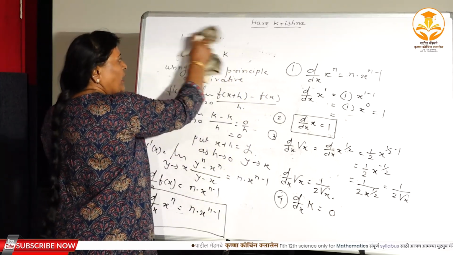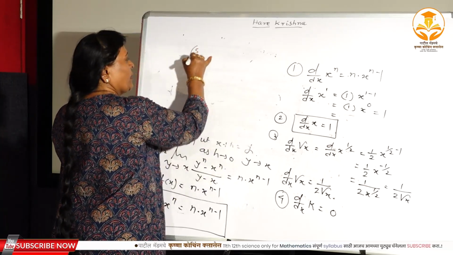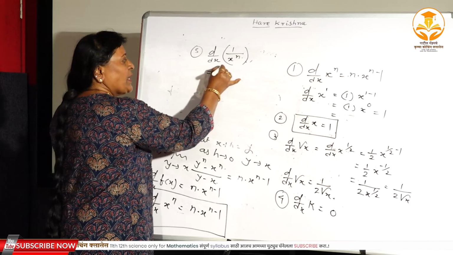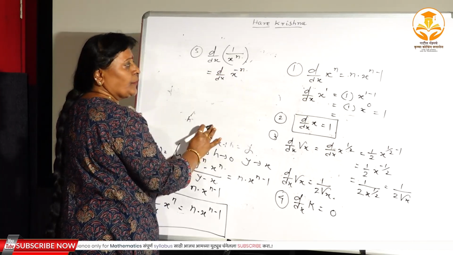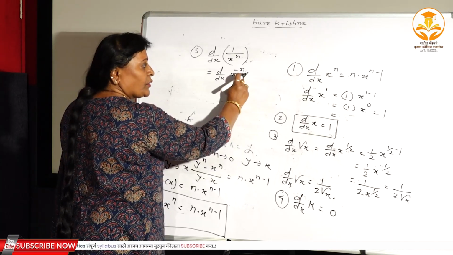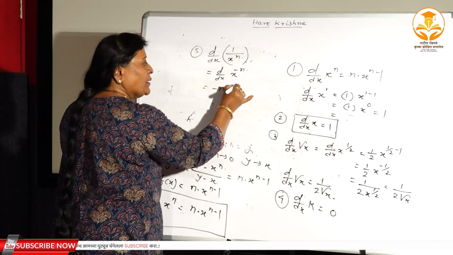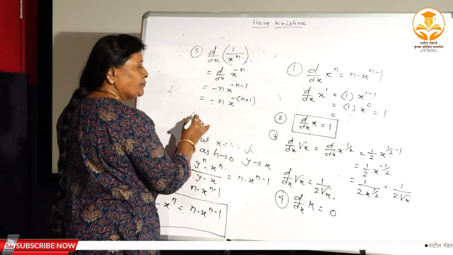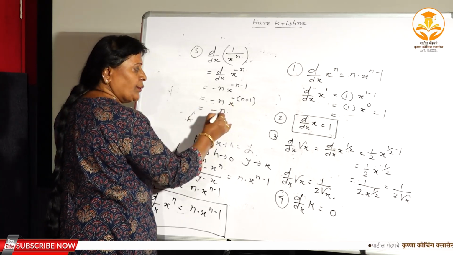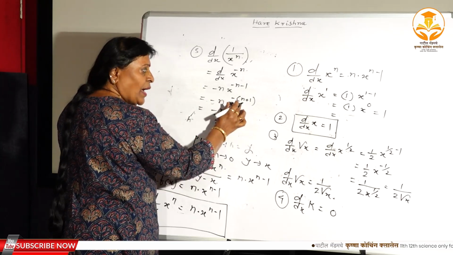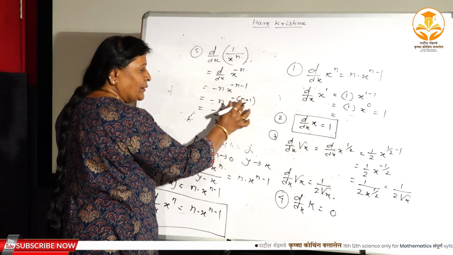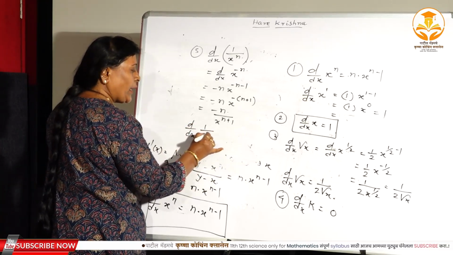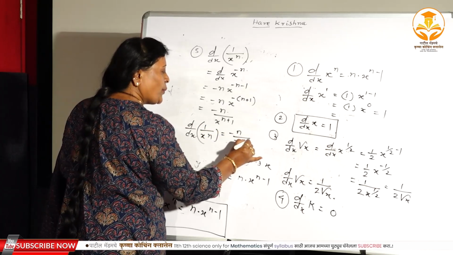And the fifth algebraic formula, that is d/dx of 1 upon x to the power n. Suppose the power of x is in the denominator; what do we do? If we take it up using the formula, the power becomes minus n. Again we use the first formula, with minus n in place of n. So minus n x to the power minus n minus 1. Taking the minus sign common, we get n plus 1. Converting the negative index into positive, we take it in the denominator, that is n plus 1. Therefore, d/dx of 1 upon x to the power n is equal to minus n divided by x to the power n plus 1.